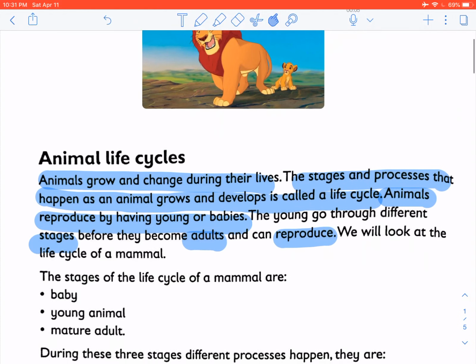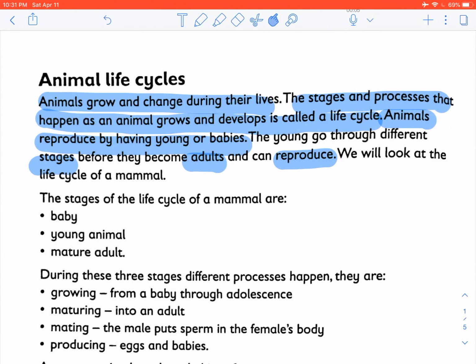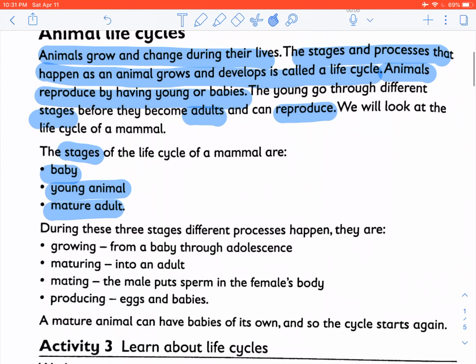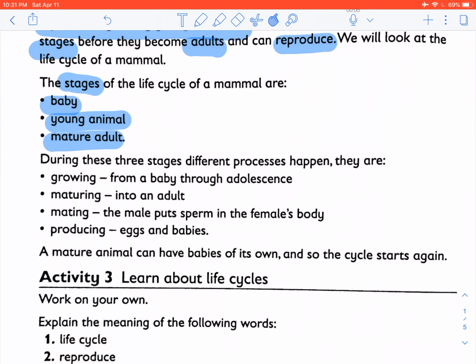We will look at the life cycle of a mammal. The stages of the life cycle of a mammal are baby, young animal, and mature adult. During these three stages, different processes happen. They are growing from baby through adolescence, maturing into an adult, mating.